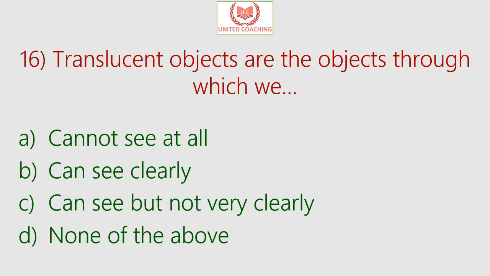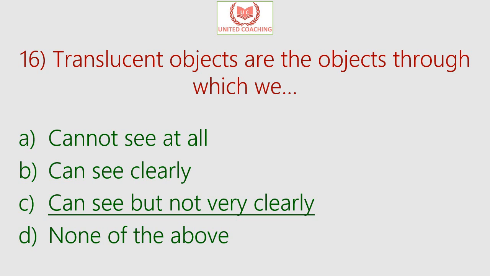Our next question is, translucent objects are the objects through which we, so options are cannot see at all, or can see clearly, or can see but not very clearly, or none of the above options. So answer is can see but not very clearly. So translucent objects are the objects through which we can see but not very clearly, and the materials through which light passes partially are called translucent objects.